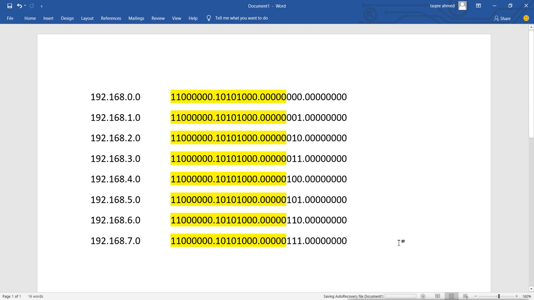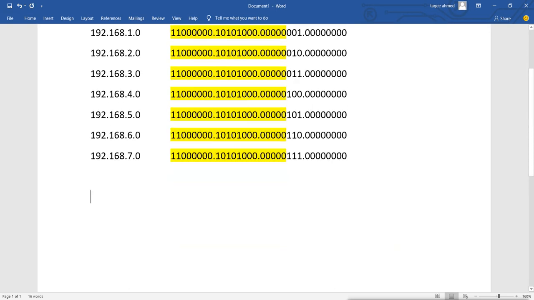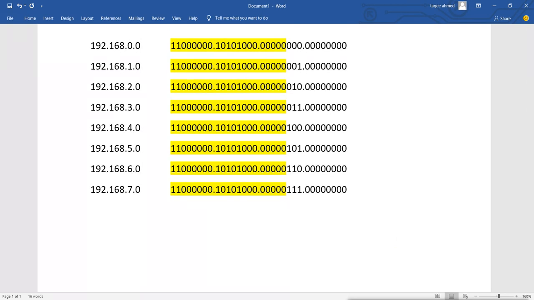Now to summarize this, I will take the minimum network among all these networks, 192.168.0.0, 1.0, 2.0, 3, 4, 5, 6, 7.0. What is the lesser one? So this one is the minimum one, where this one has 0 and other ones have 1, 2, 3, 4, 5, 6, 7. So this one is the less one, minimum one. So I will take this 192.168.0.0,